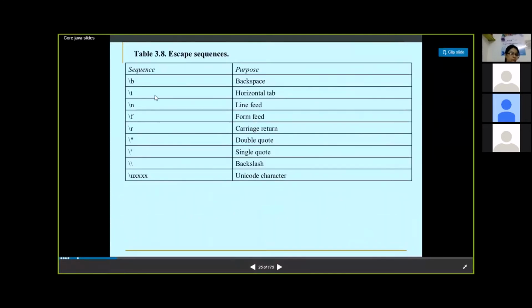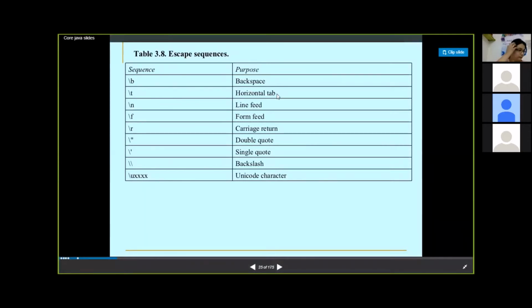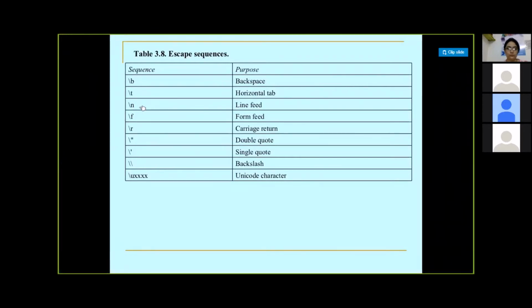Escape sequences. Now these are again some of the important commands in Java, especially these two, \t and \n. \t is the horizontal tab that we give through our keyboard by pressing the tab button. \n is for moving the cursor to a new line. So these are the two important escape sequences that we need to understand.